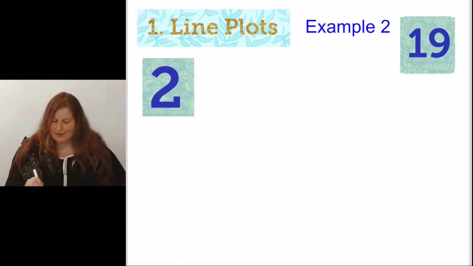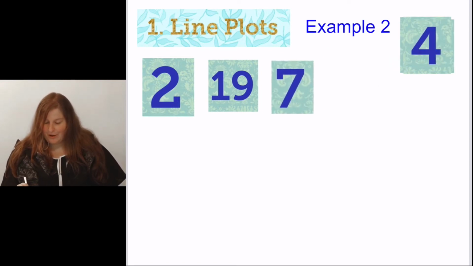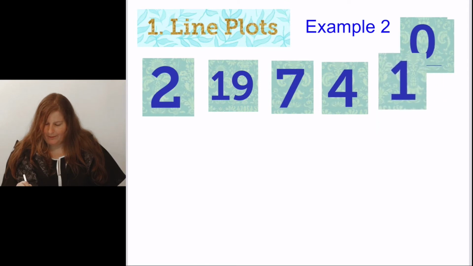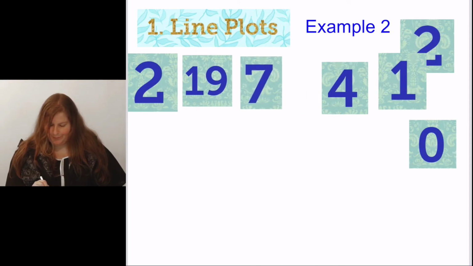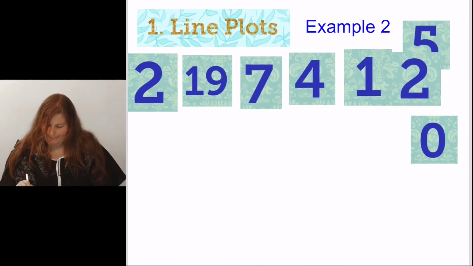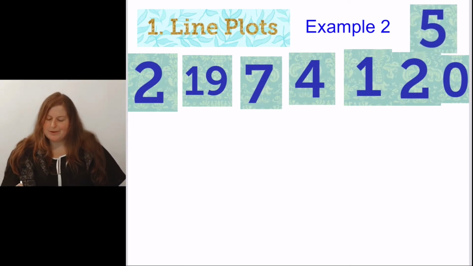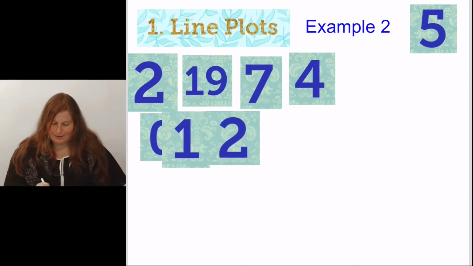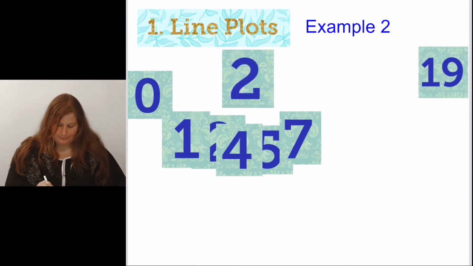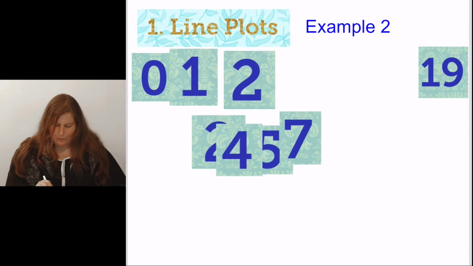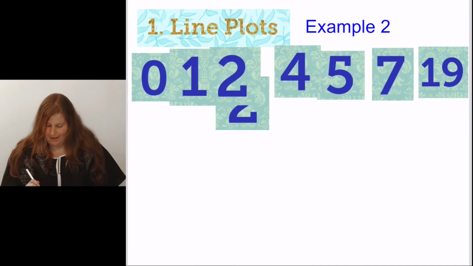And let's say Janiyah said 2, Phoebe said 19, Valerie said 7, Traydell said 4, Lucy said 1, Maya said 0, and Azra said 2, and Jeremy said 5. The first thing I want to do again is put these numbers in order from least to greatest. So I have 0, 1, 2 2s, a 4, a 5, a 7, and a 19.